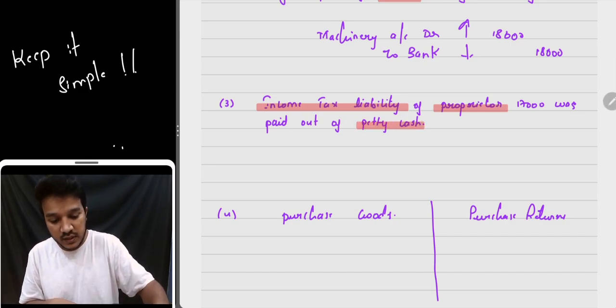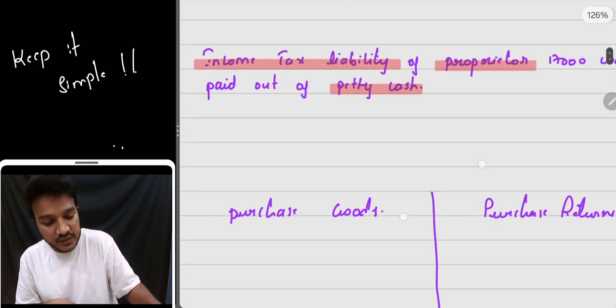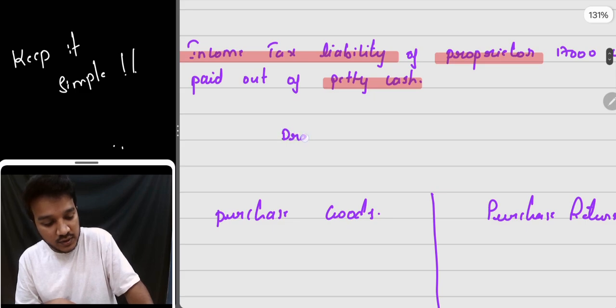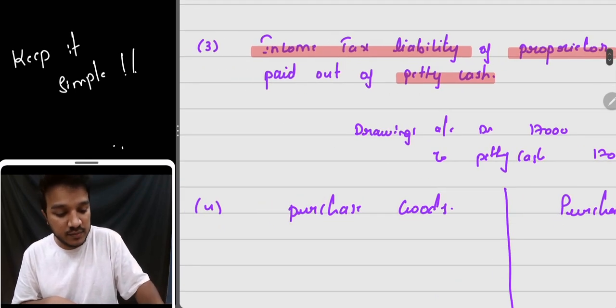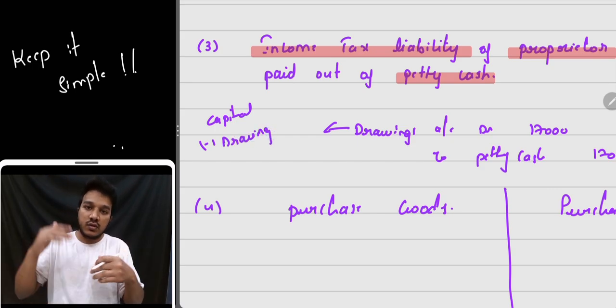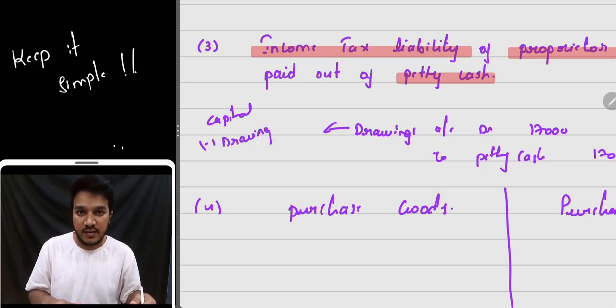So in this case, drawings account will be debited. You debit drawings account by 17,000, to petty cash, 17,000. Basically what happens to this drawings is, in the future, it is debited from capital, since he has used it for his personal things, no?